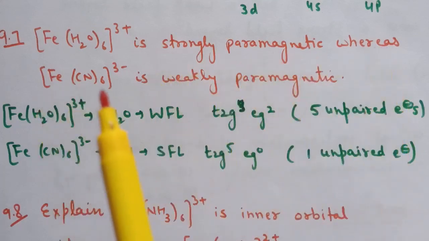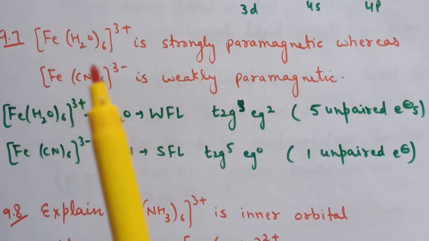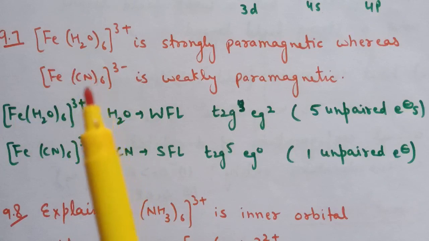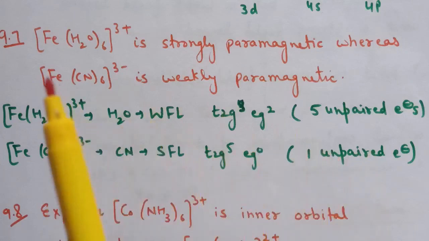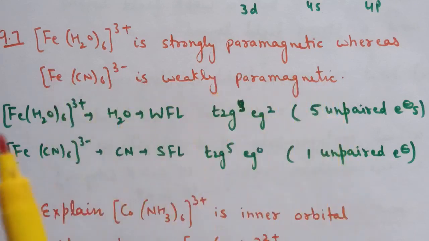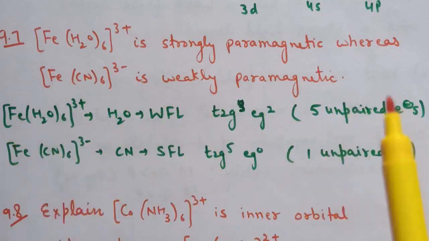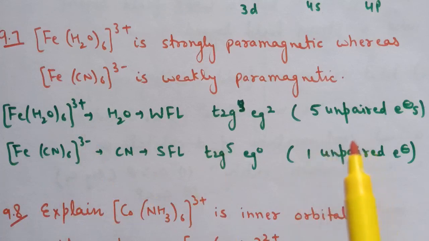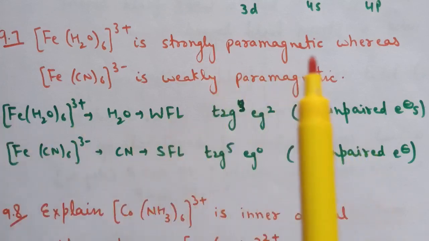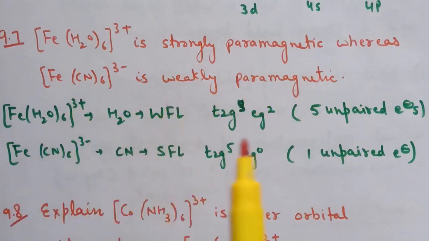But in case of [Fe(CN)6]3-, cyanide ion is a strong field ligand and therefore it will pair up the electrons in t2g, and therefore the electronic configuration is t2g5 eg0. Now in this case only one unpaired electron is present, that is why this complex is weakly paramagnetic. So the first complex [Fe(H2O)6]3+ has 5 unpaired electrons, and the second complex [Fe(CN)6]3- has 1 unpaired electron. That is why the first complex is strongly paramagnetic and the second complex is weakly paramagnetic.